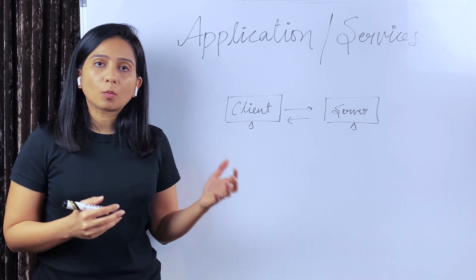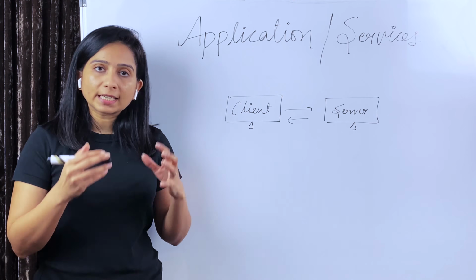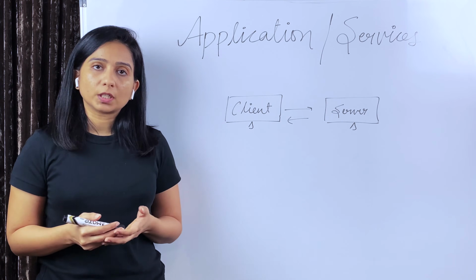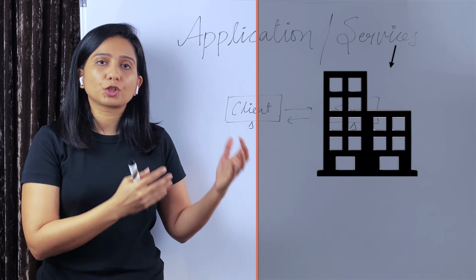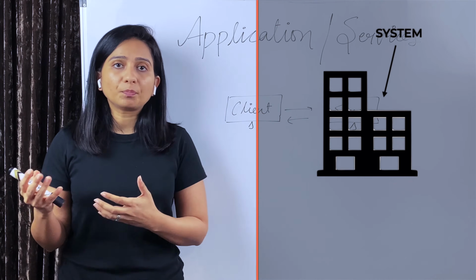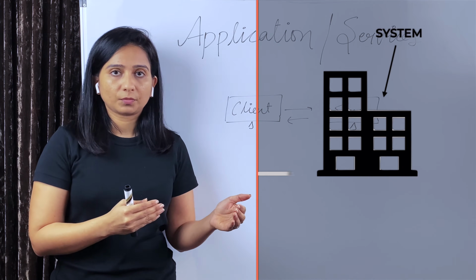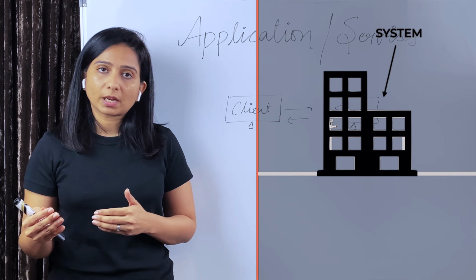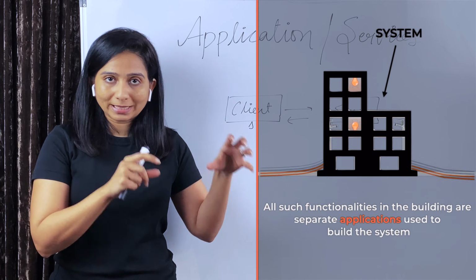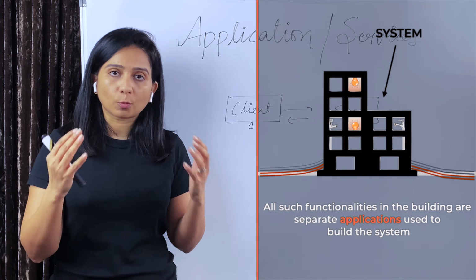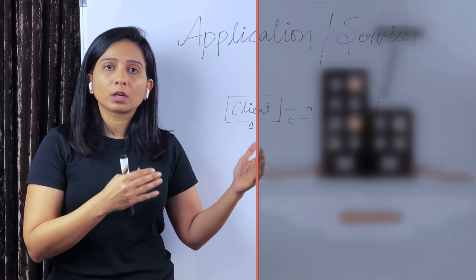We have talked about different components like data flow, client-server architecture, and proxies. And now the next component in system design is applications or services. If we go back to the example of a building that we have talked about, thinking of a building as a visual metaphor for a system, think about the services or functionalities that exist in a building, like the elevator, water supply, or electric supply. All these features or components in a building are fulfilling some kind of responsibility or requirement, which serves the requirements of the users or the people who are in the building.